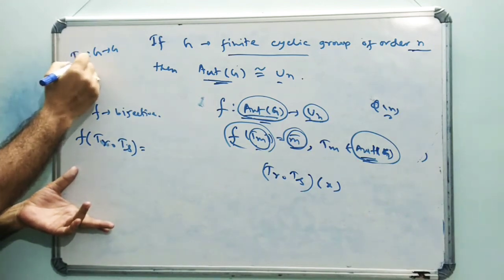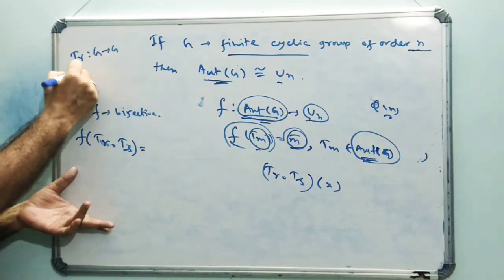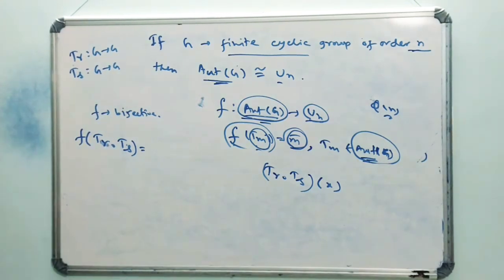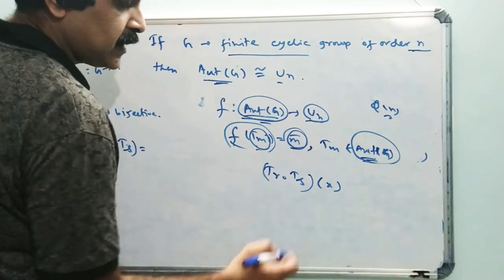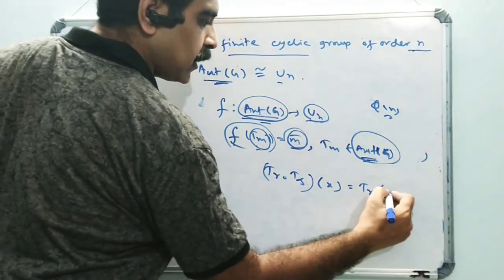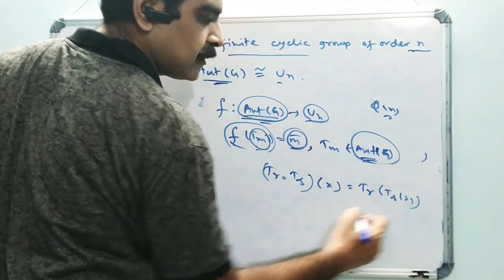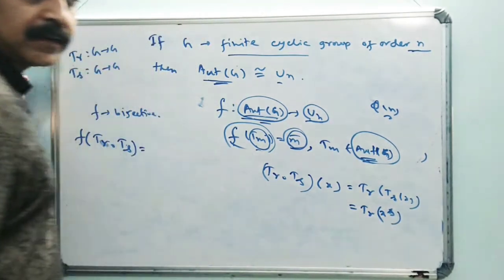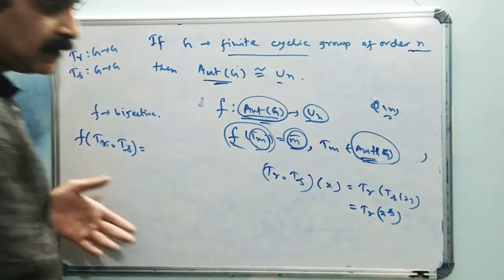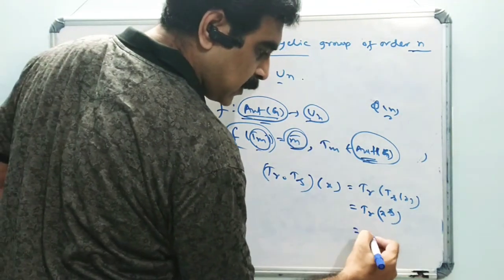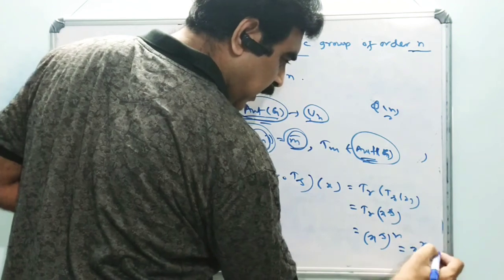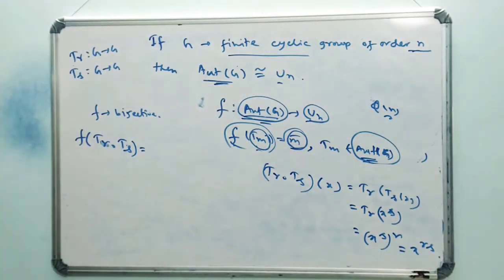This belongs to Aut G, therefore it is an isomorphism from G to G. TS is also an isomorphism from G to G. Therefore (TR compose TS)(x) is equal to TR(TS(x)). TS(x) means x to the power S. TR of x to the power S means x to the power SR, that is x to the power RS or SR, both are the same.